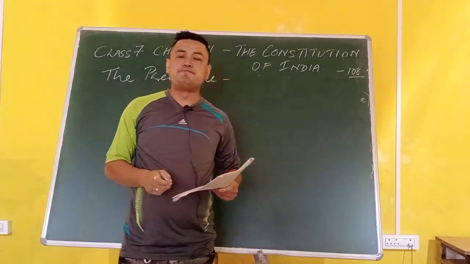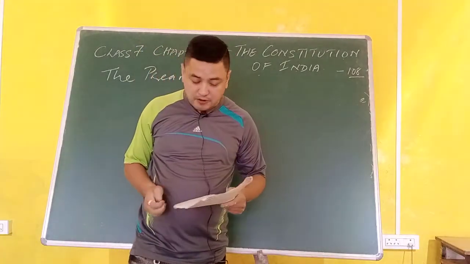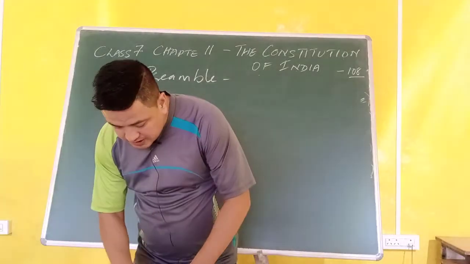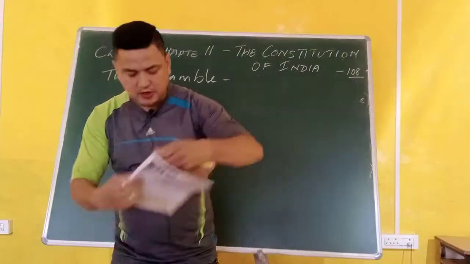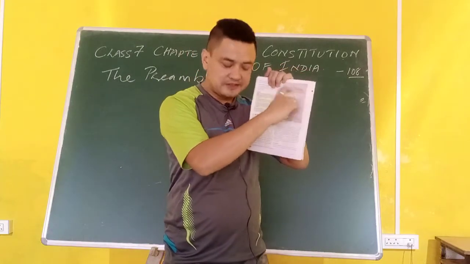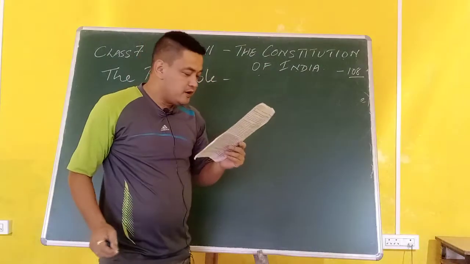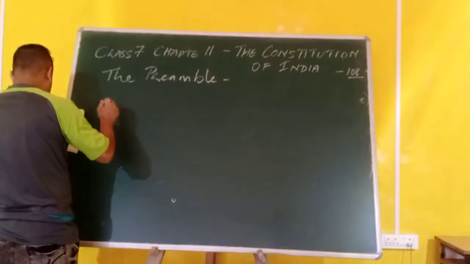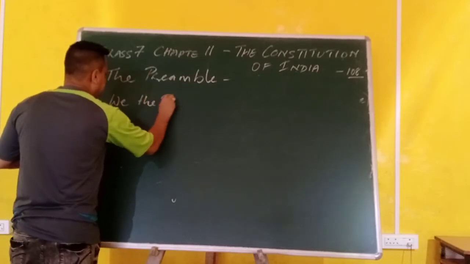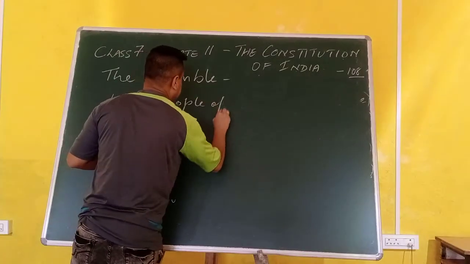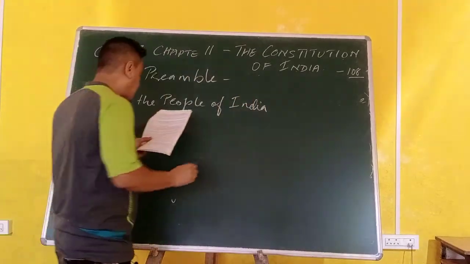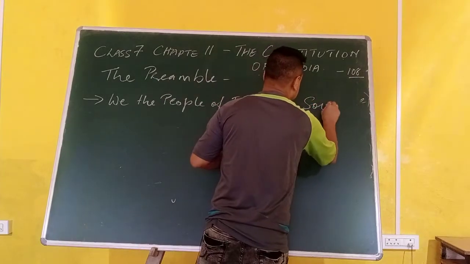Now let us look at the important words of the preamble. You can see on page number 108, on the right hand side, the Preamble to the Constitution of India. The first line of the preamble is written there: we the people of India. That time I was talking about the source, or the root. This is the source of the preamble.